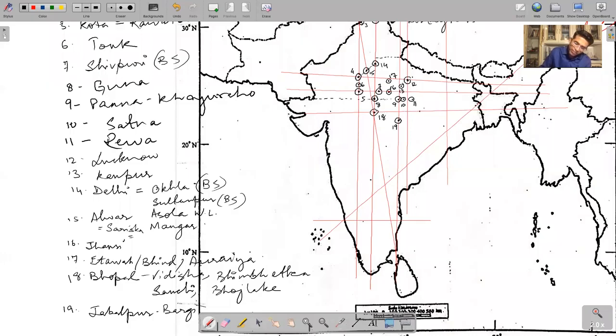Sagar is actually a bit north of this, but that's okay. So 20 is Sagar and 21 is Katni. Katni has industries, the most important being cement.